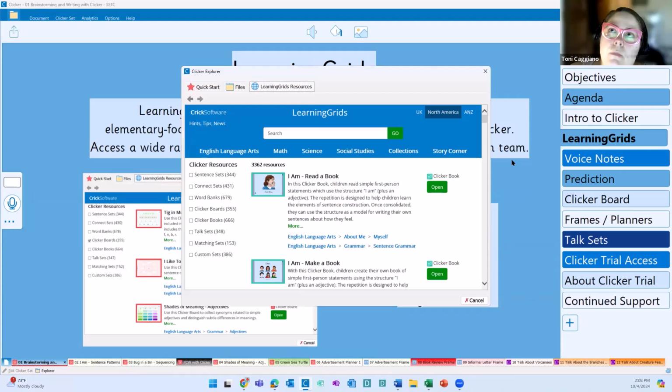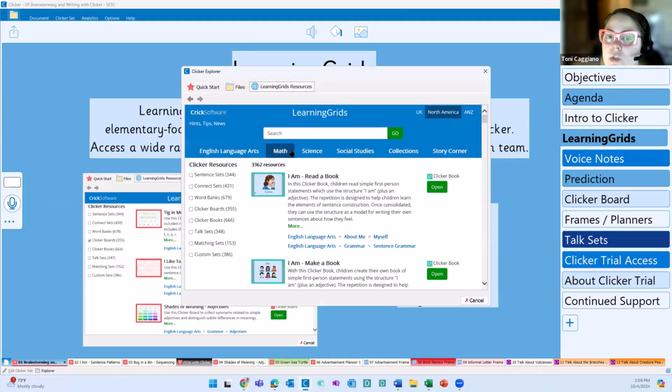I think this is a good point to say that if you're brand new to Clicker and you're sitting in here thinking, okay, she's talking about curriculum resources: Clicker is not a curriculum, it's a curriculum tool. It is a way to deliver differentiated instruction to learners. And we're providing you with materials that we know typically K through 6 classrooms are teaching to.